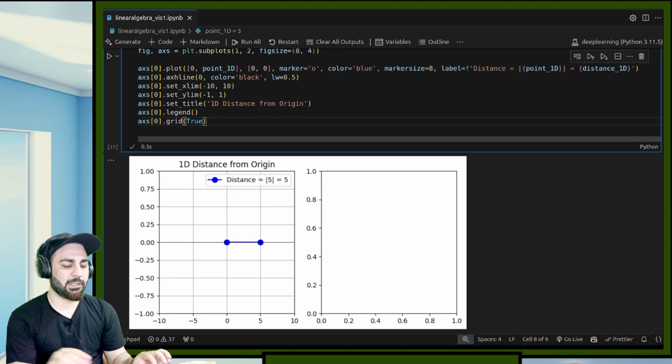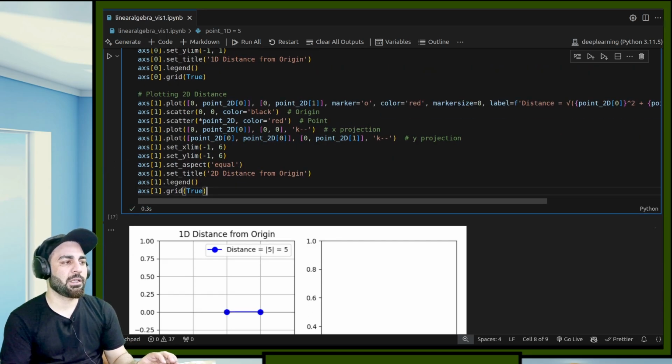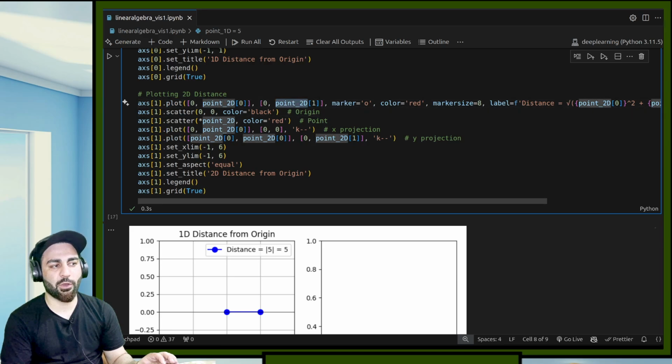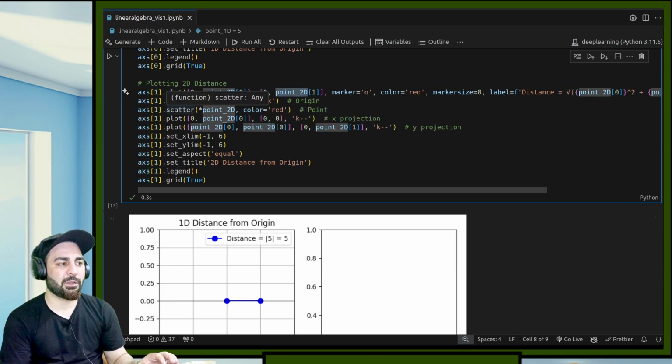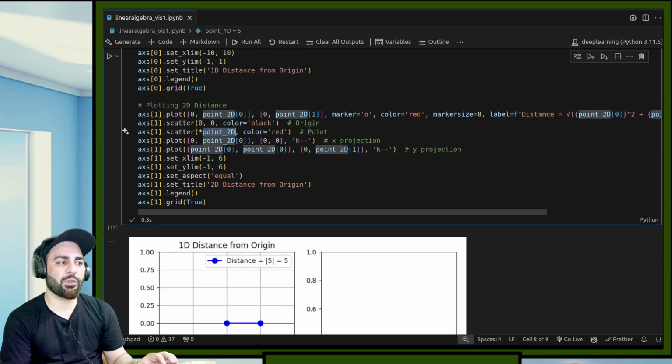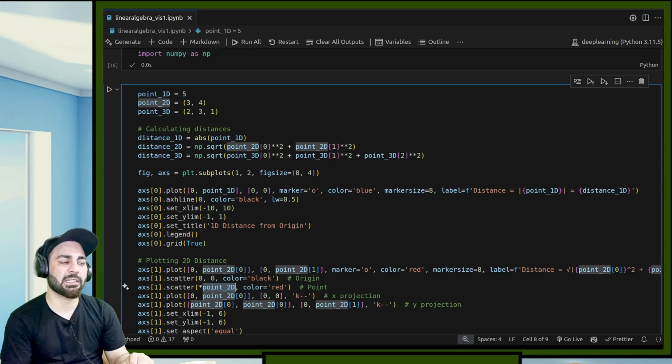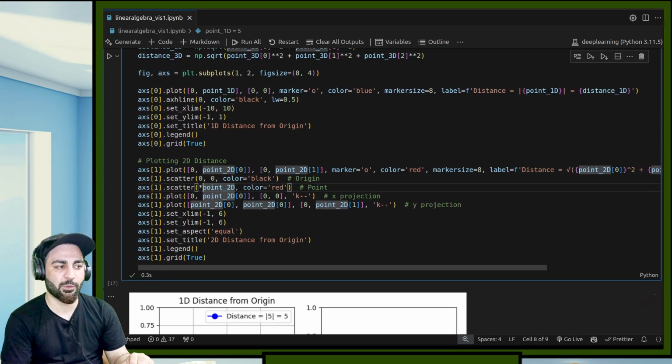But in the next plot, let's suppose I want to plot something in 2D. So how to do that? Here now select this axis 1, plot, and then have the 0 and point of 2D 0, and then 0 and point 2D of 1, and everything is similar, but here we are using the scatter plot. This is point 2D. Why is this star used here? Because I want to unpack these arguments. This is a tuple. If you see these points, they are tuples. I can unpack them. So that's why this star is added over here.